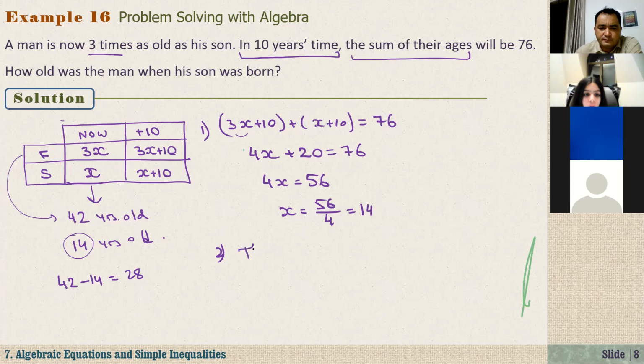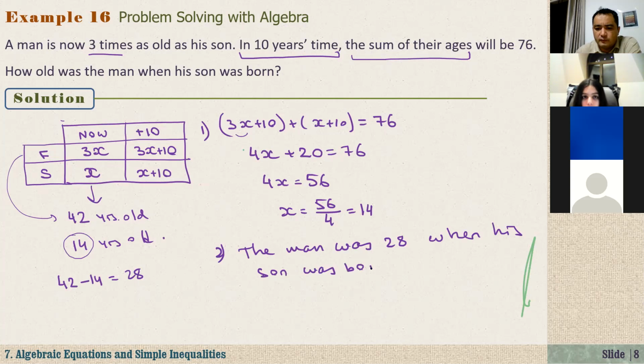So the man was 28 when his son was born. Okay, because now when he was 42 years old, his son is 14 years old. So when was his son born? 14 years ago, right? So 14 years ago, the man was 42 minus 14. That is 28 years old.